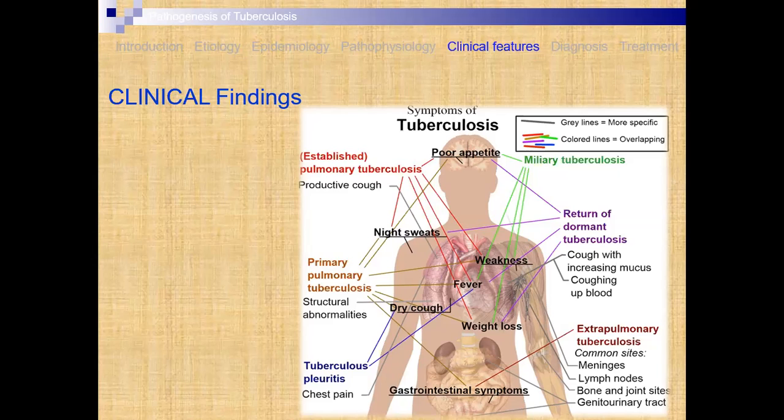Then extrapulmonary tuberculosis. The common sites are meningitis, that is the meninges in the brain, then lymph nodes, then bones and joints, then genitourinary tracts. These are the locations. In this case, the patient has weakness, fever, then weight loss, then gastrointestinal problems, which appear. These are the clinical findings.